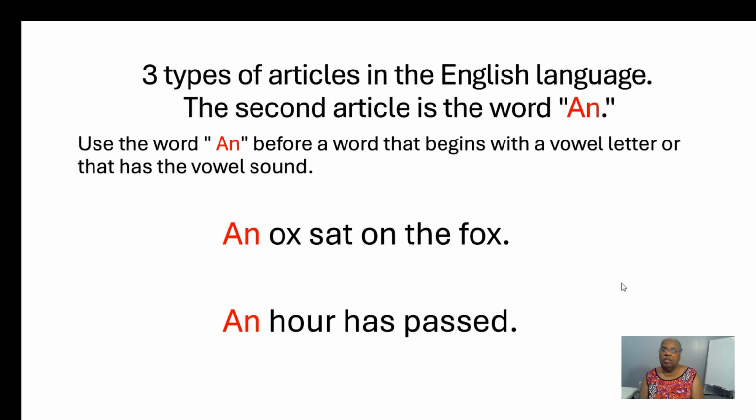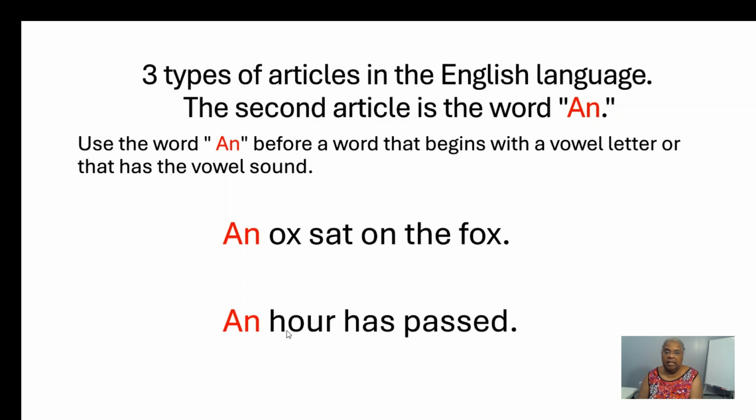The second article is the word an. Use the word an before a word that begins with a vowel letter or that has the vowel sound. In the sentence, an ox sat on the fox. The general word ox begins with a vowel letter, therefore the word an must come in front of the vowel letter O. In the sentence, an hour has passed.